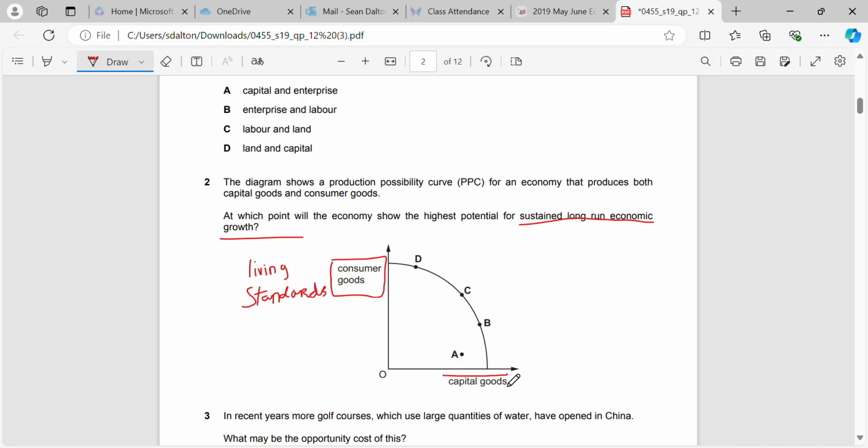Right, so we're going to be looking for, because capital goods allow us to increase our productive capability in the long run. We're not going to use A because that represents inefficiency, so in the long run that's not going to help us. So whichever point is closest to making the most capital goods, which in this case here we can see is B, that will be the one that will generate the most sustained long run economic growth.